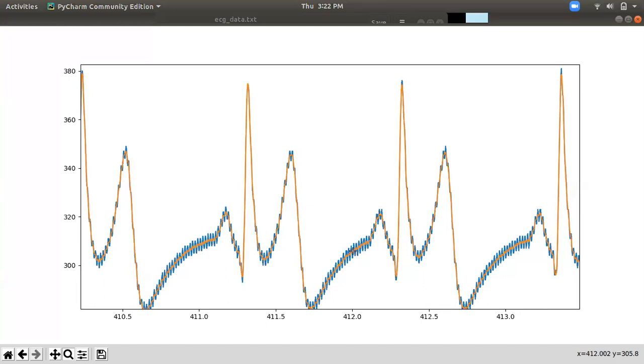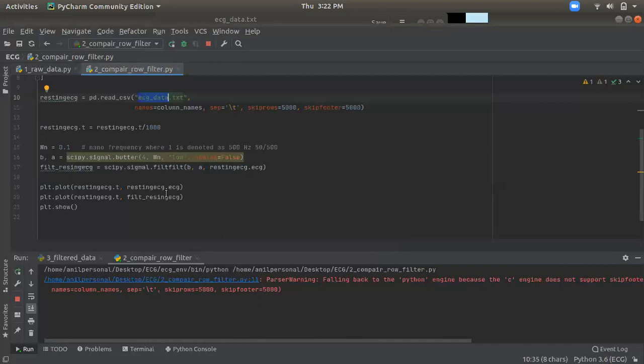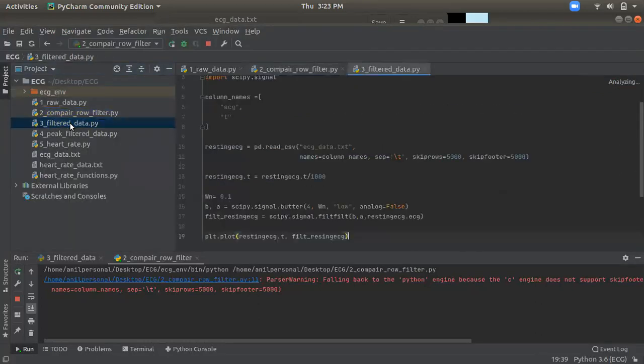So now in the third case, we have to remove the first signal and only show the filter data. We have nothing else to do, we just have to comment this out. In the third one we only need to comment this. All the rest is filter data that will show there. Only one signal. So in the third one I am only commenting this.